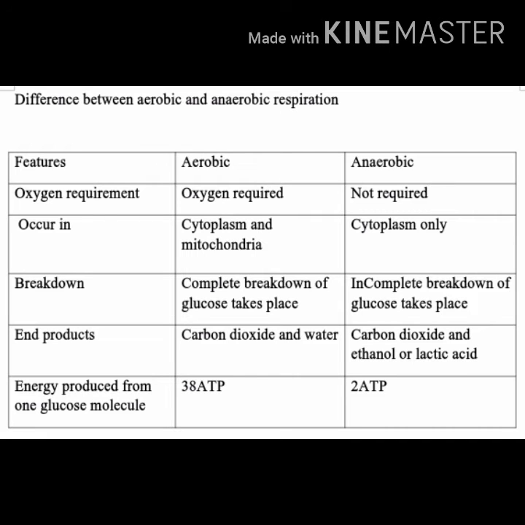Is it clear? Next thing, energy produced. You can compare. In aerobic respiration, energy produced is more, that is 38 ATP, and in anaerobic respiration, energy produced is 2 ATP, very less.